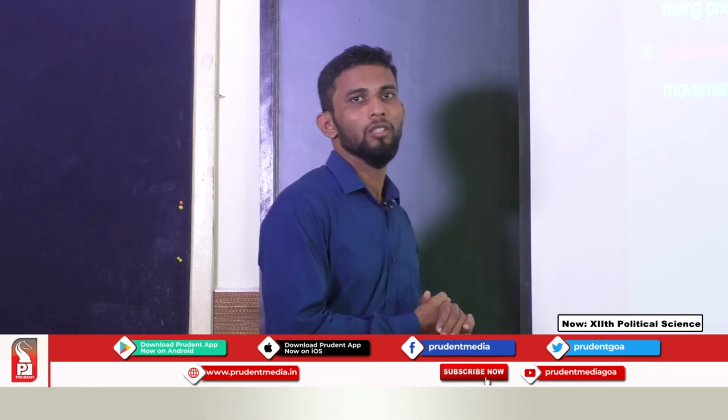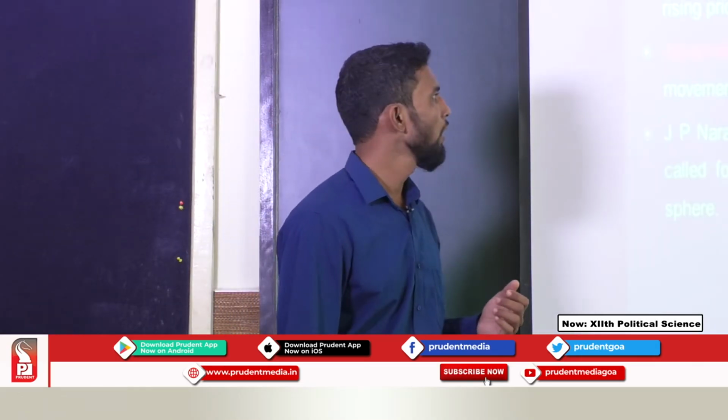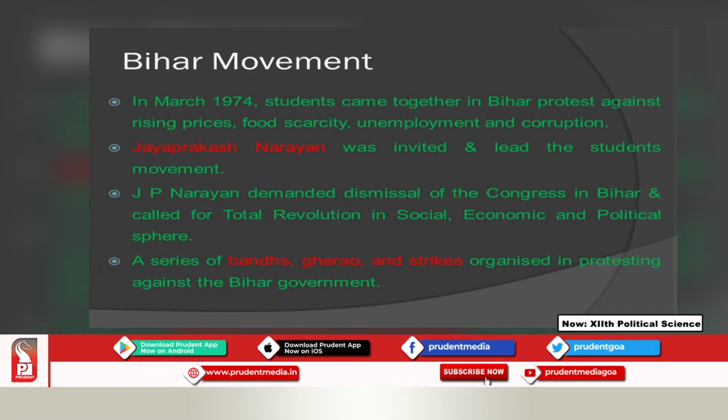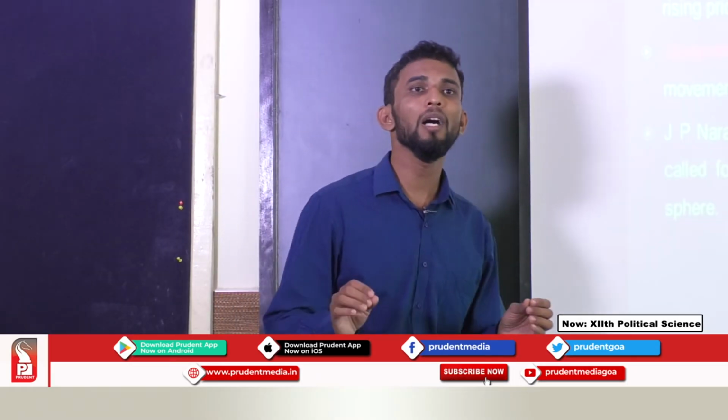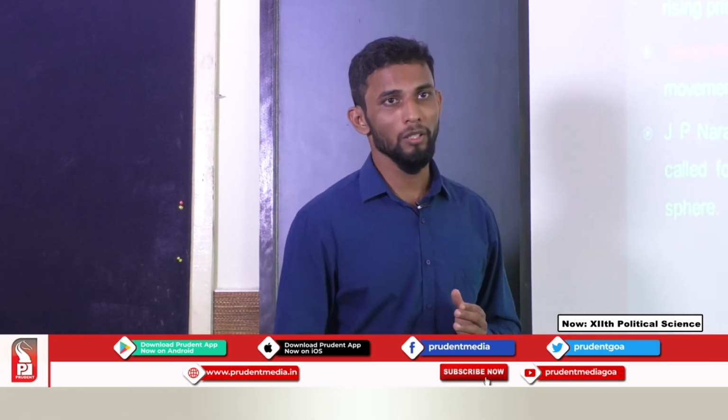So, the socialist Jayaprakash Narayan was invited to join this movement and led the students' movement in Bihar. And J.P. Narayan demanded dismissal of the Congress in Bihar and called for total revolution in the social, economic and political spheres, wherein he demanded true democracy.